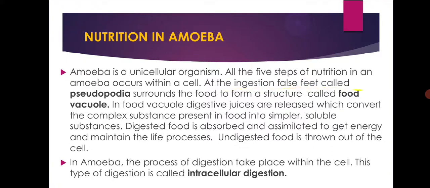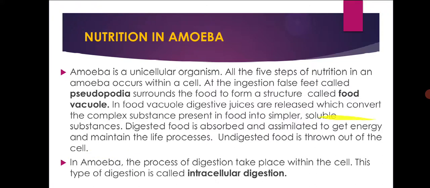At ingestion, the false feet called pseudopodia surround the food to form a structure called a food vacuole. In the food vacuole, digestive juices are released, which convert the complex substances in the food into simpler, soluble substances. The digested food is absorbed and assimilated to get energy and maintain the life processes, and the undigested food is thrown out of the cell.